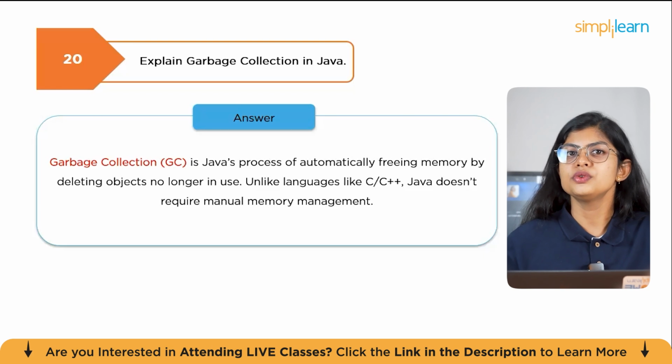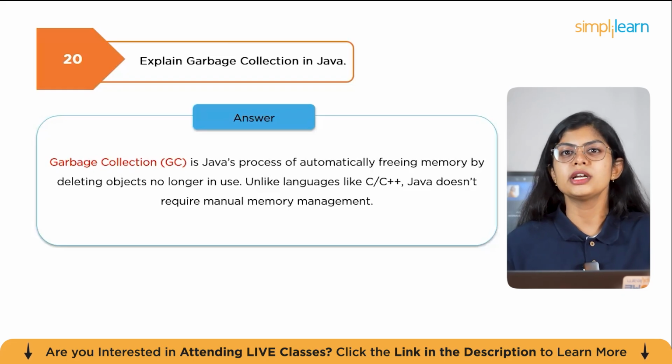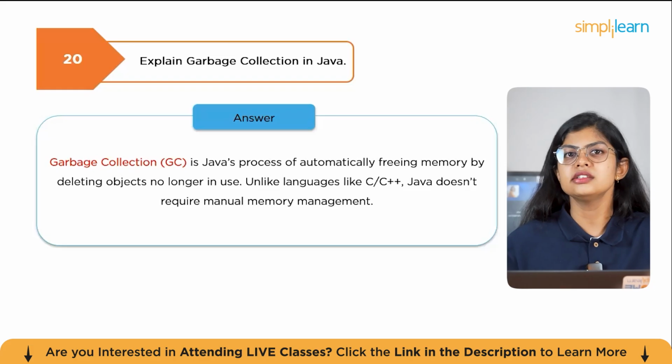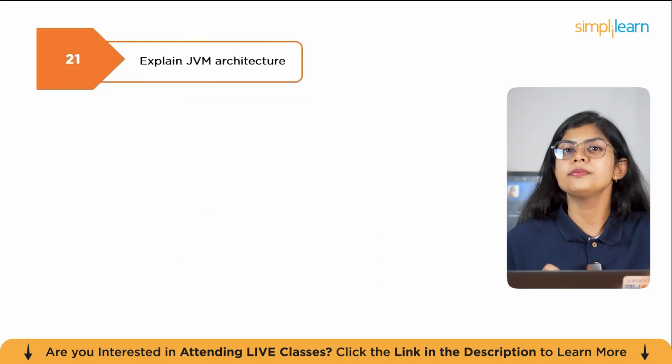For example, if a Student object created in a method is no longer referenced after method execution, the garbage collector, which is the GC, will eventually remove it. This automatic cleanup reduces memory leaks and improves program stability. Now let's move on to advanced level questions. The first one being, explain JVM architecture.